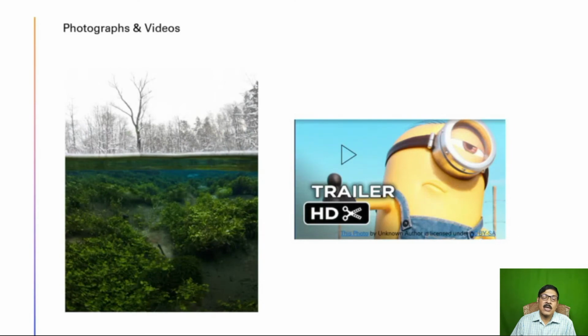Then you have photographs and videos. Photographs are pictures that we have clicked, which are used to describe anything in detail. For instance, suppose you want to highlight the culture of a particular region. Photographs would be of great help here. You can see in the photo the Amazon rainforest. You can also see the Arctic winter forest. So photographs are an excellent way to describe anything.